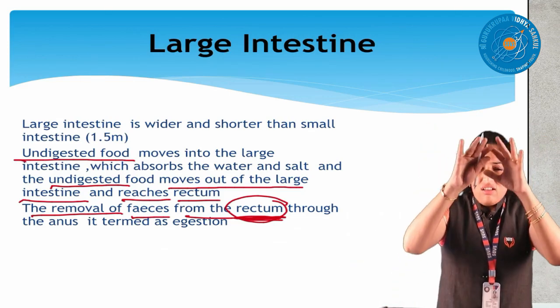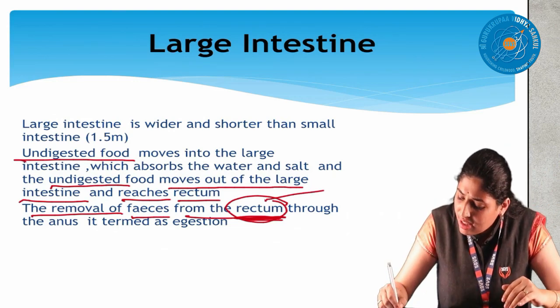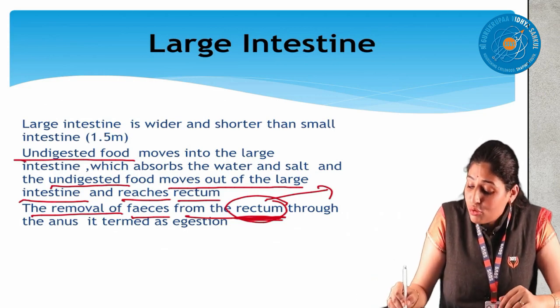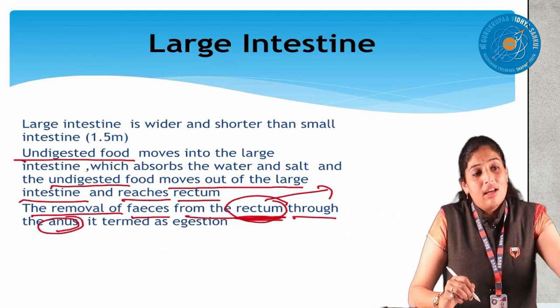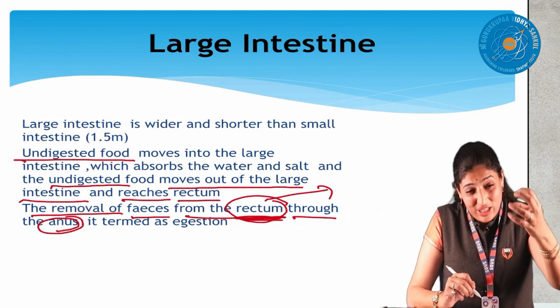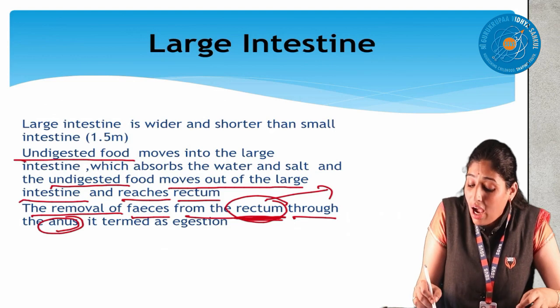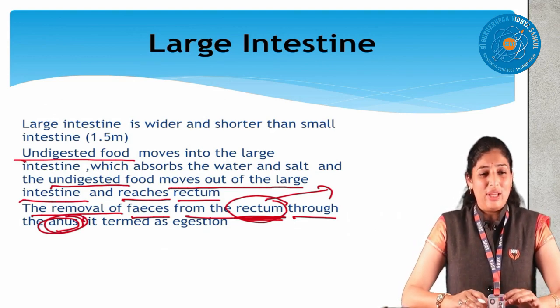Already the undigested food is there, but in solid form, it is stored in the rectum. Then it has to be removed through the anus. The part from where the feces come out, where you go through latrine, that part is called the anus. Finally, we are removing the waste.